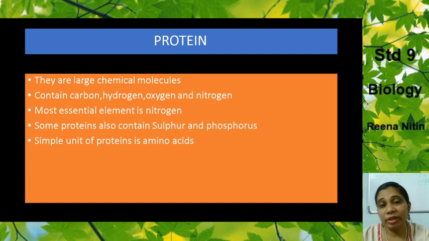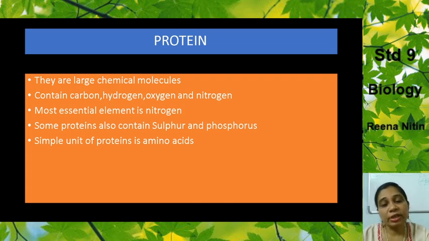That is why, remember, we learned about nitrogen fixation. This nitrogen fixation is to produce proteins in the plant body. Some proteins also contain sulfur and phosphorus, two other essential elements.